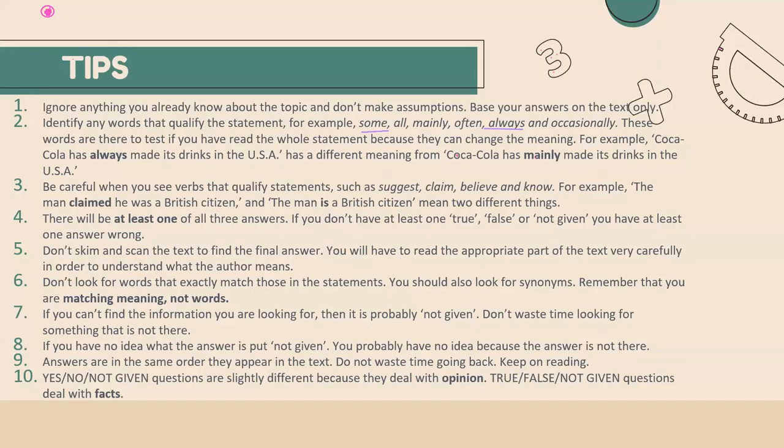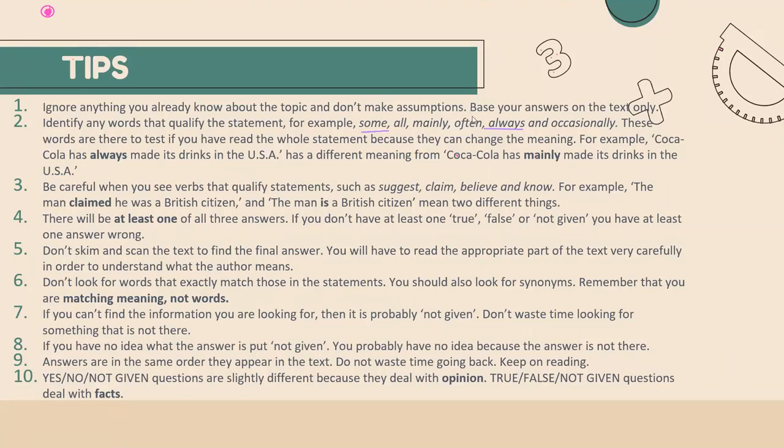If the opinion differs, then it will be no. And if you are not able to find the exact opinion, then it will be not given. All right, clear? Okay. So clear with yes, no, not given and true, false, not given.